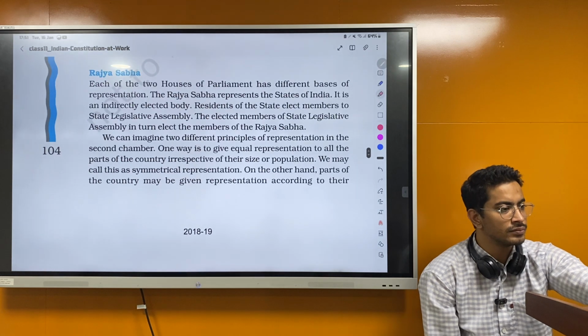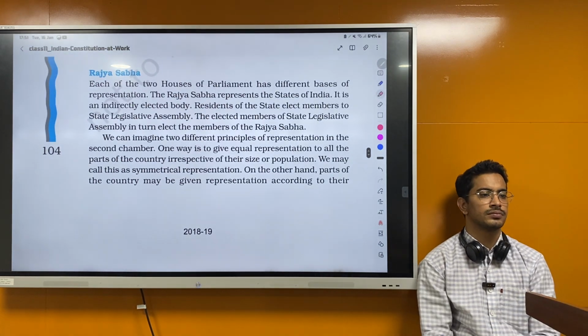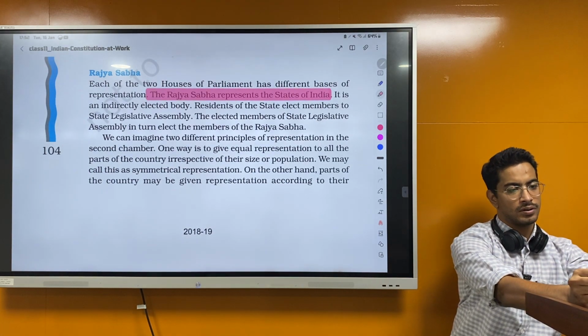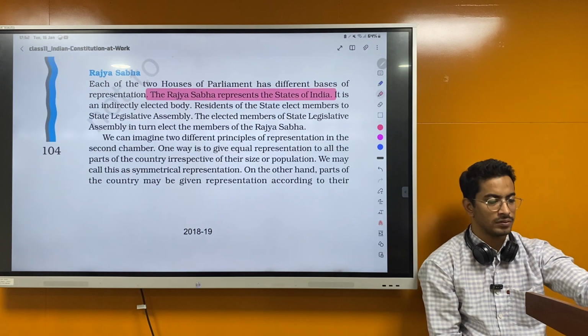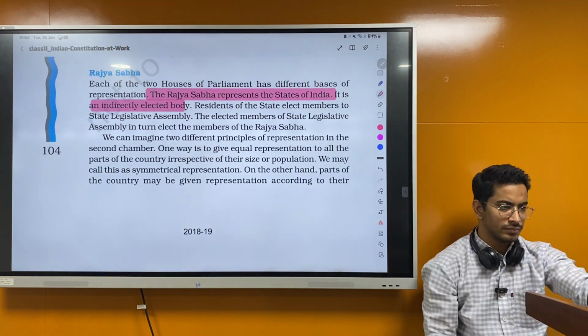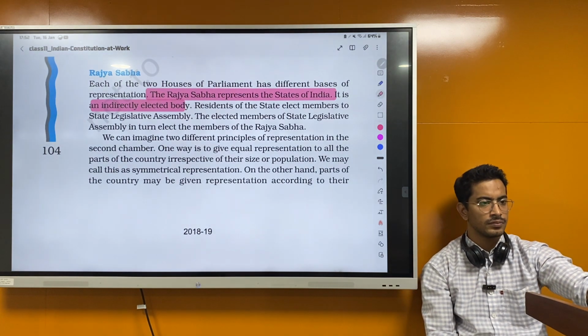Rajya Sabha. Each of the two houses of Parliament has a different basis of representation. The Rajya Sabha represents the states of India. This is important. It is an indirectly elected body. Residents of the states elect members to the state legislative assembly. The elected members of the state legislative assembly in turn elect the members of the Rajya Sabha.